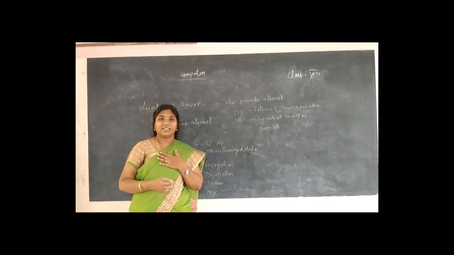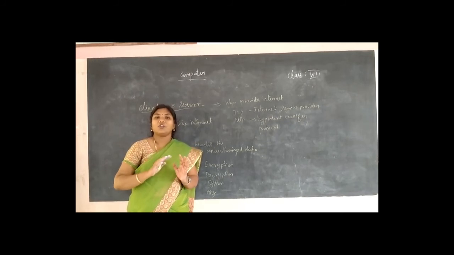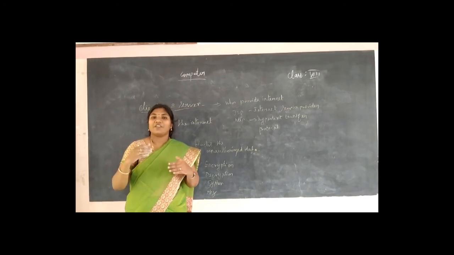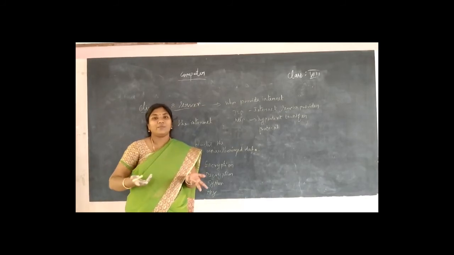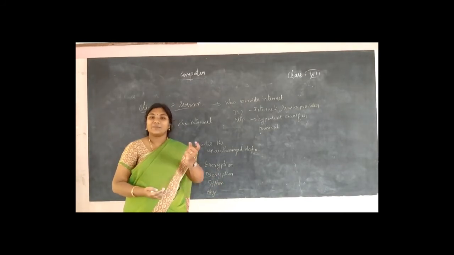Even if our data is there, suppose that data should not be known to anyone. It should be very secure. But you want to convert it into another form, so that if anyone reads the data, they will not be able to know what is inside it. Okay, that is encryption. That is the encrypted form.